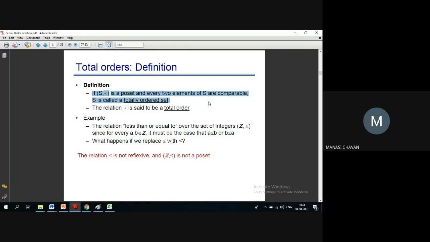If S comma partial order relation is a poset and every two elements of S are comparable, S is called a totally ordered set. Oh, okay. When any two elements of S are comparable, then we say given S is a totally ordered set.